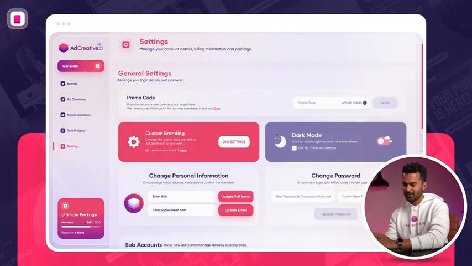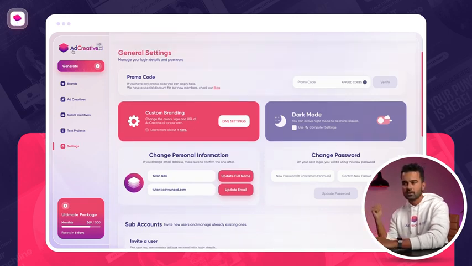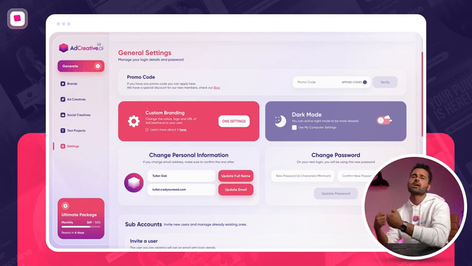Lastly, it would be sad if we don't mention it. Yes, we have a dark mode. You can go ahead and turn it on. It's a very nice dark mode. We have a custom branding option here. This is an option where you pay a bit more than what you have on your package. And basically you can change the complete logo, URL, and also the color scheme of AdCreative.ai with your branding. So AdCreative.ai can really look very, very personalized. So if you want to make AdCreative.ai truly yours, you're going to love this feature.